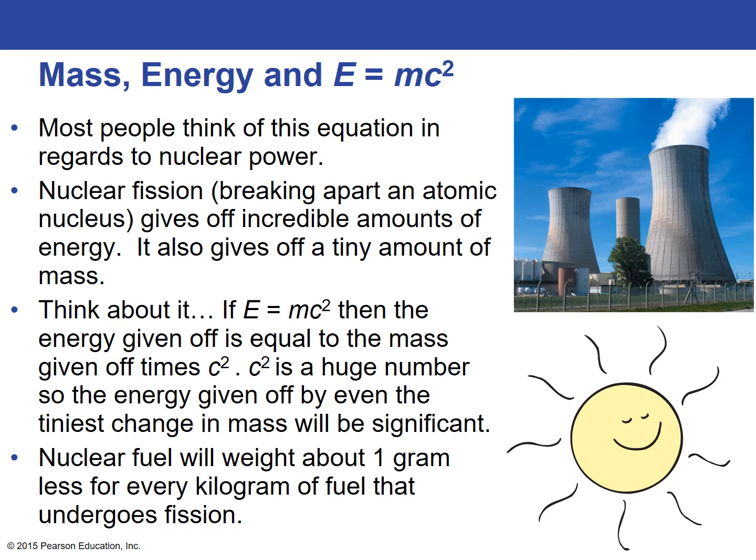E equals mc squared in regards to nuclear power, and this is a good example. So nuclear fission, or breaking apart an atomic nucleus, gives off incredible amounts of energy, and it also gives off a tiny amount of mass.